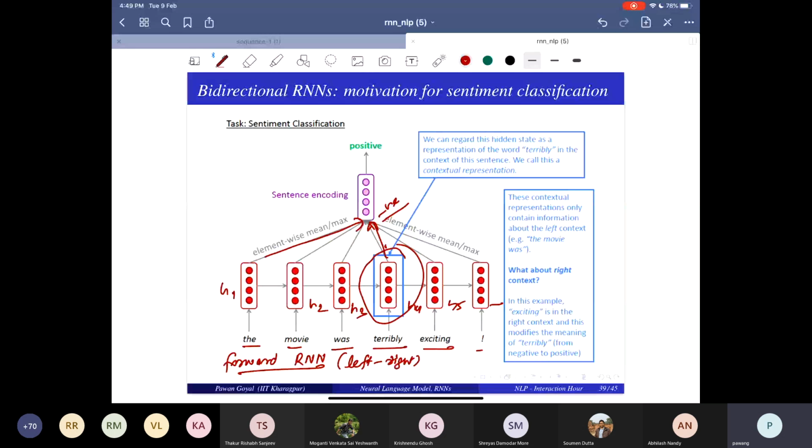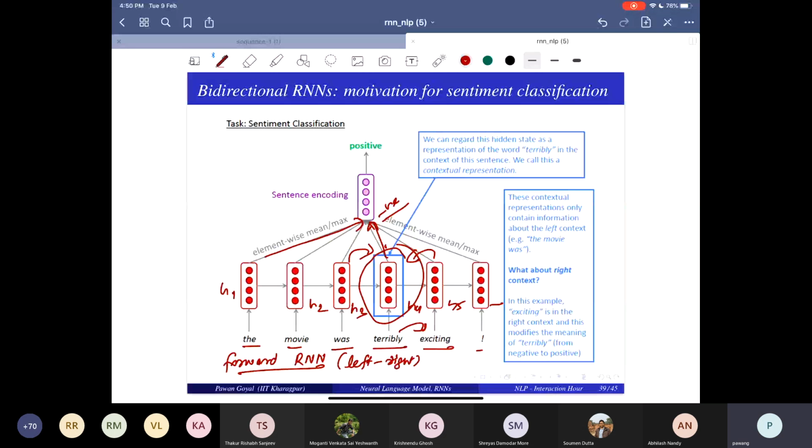But is that actually a negative sense in the context? No, because it is actually behaving as an adjective for exciting, and it's actually enhancing that. So it's saying, okay, terribly exciting. It is actually saying it's quite exciting. So there, you actually need to use the right context also to decipher its contextual meaning.